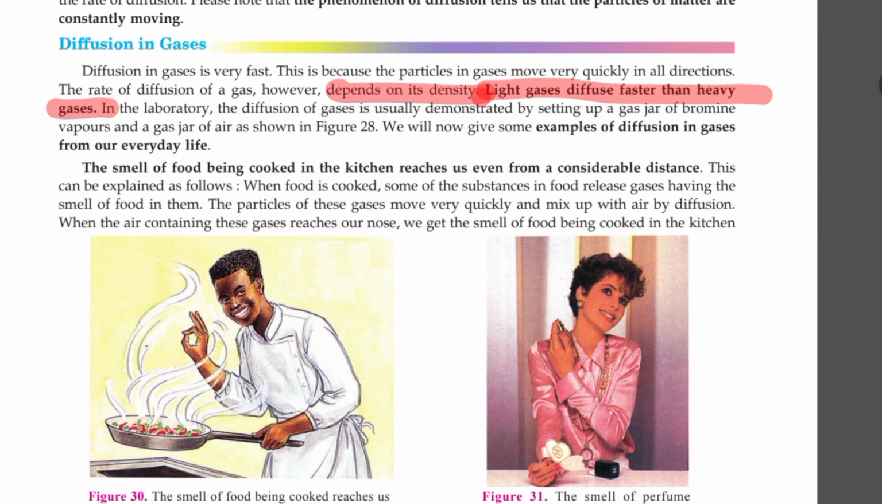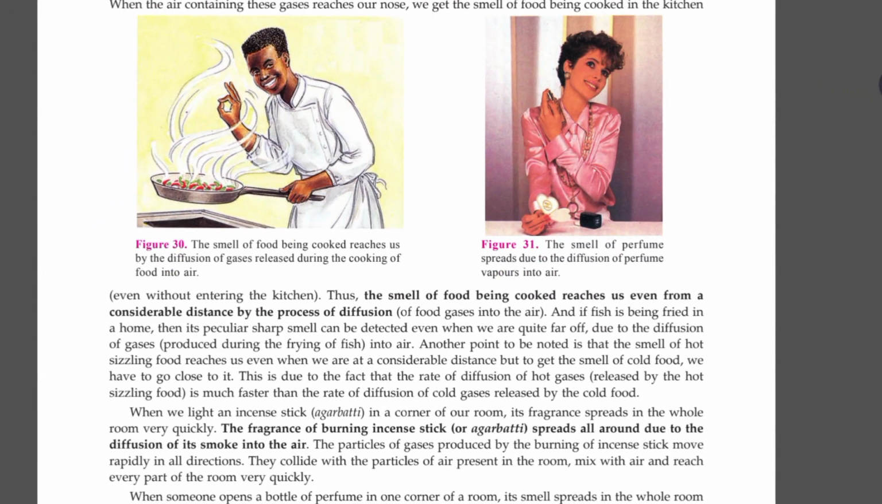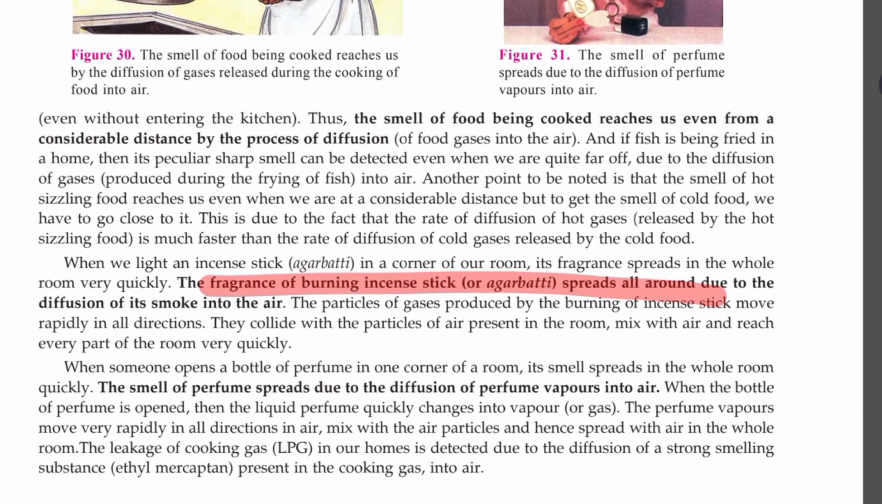If the density of the particles is very high, then the rate of diffusion becomes slow because the kinetic energy becomes slow. The smell of food being cooked in the kitchen reaches faster and to a longer distance. Okay. So now you can see these are the examples: incense stick, I have already used this example, smell of perfume.